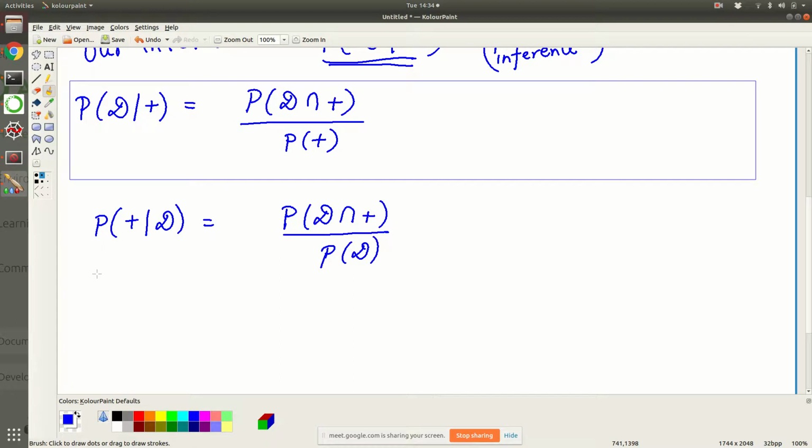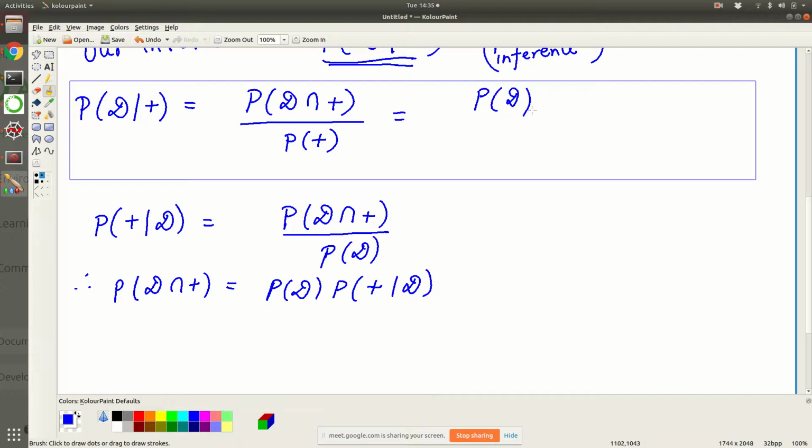Therefore, the numerator's value is equal to P of D times P of positive given D. Is this clear? It's just an algebraic manipulation that I have done here. Please pause me if this is not clear. So this is going to be P of D times P of positive given D.